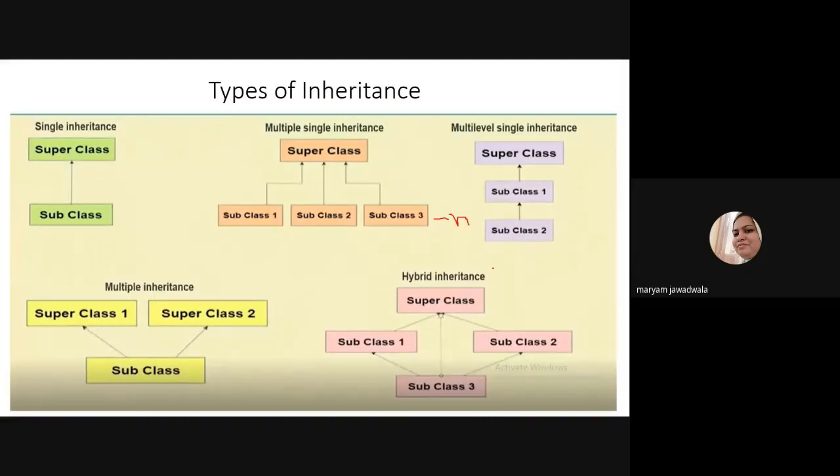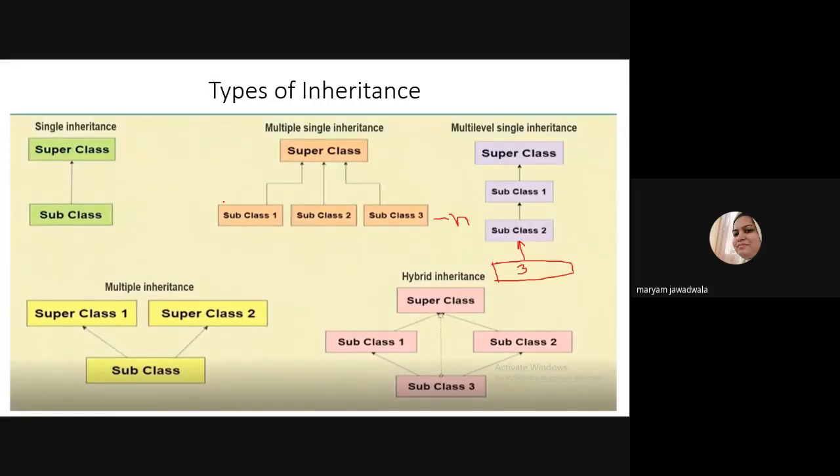Likewise, you have another subclass, subclass 3, which inherits the properties of subclass 2. Likewise, n number of subclasses are there. So this is nothing but multi-level single inheritance. Hope you understand what is single inheritance, multiple single inheritance, and multi-level single inheritance.